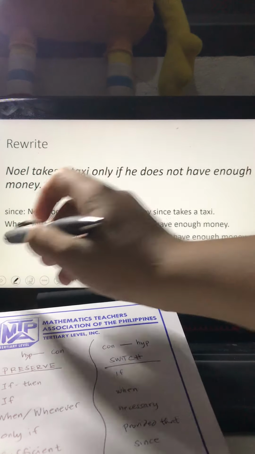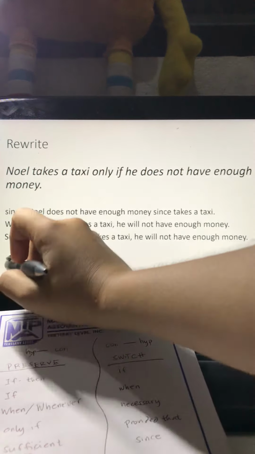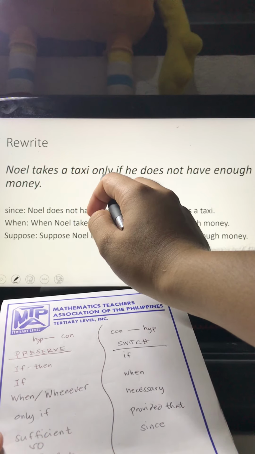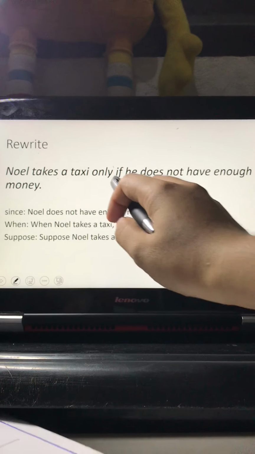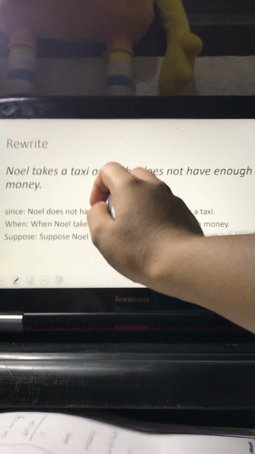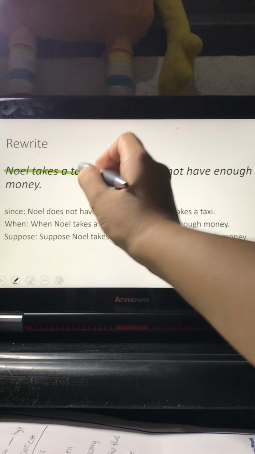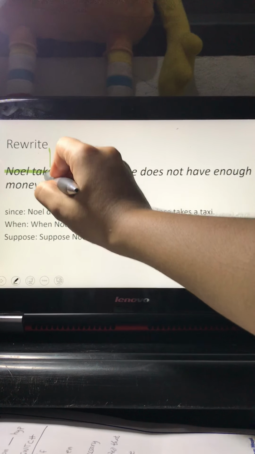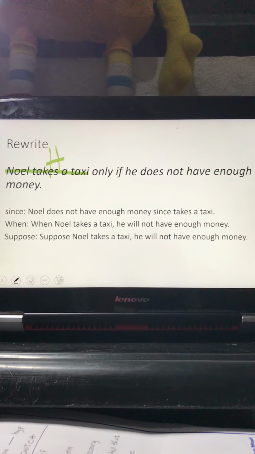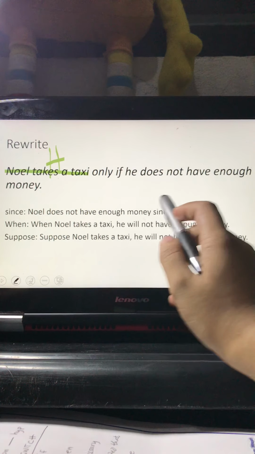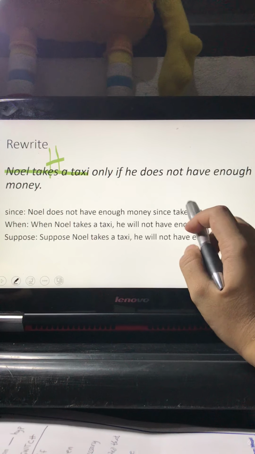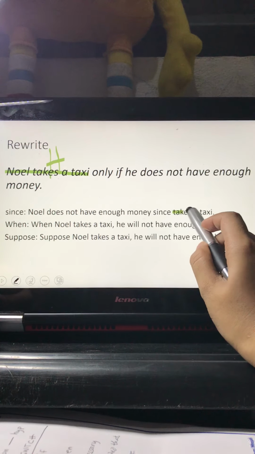So our hypothesis here would be the proposition prior to the phrase only if. So that would be Noel takes a taxi. That's our hypothesis, right? Green. So let's have all the part of taking a taxi there, green. All right.